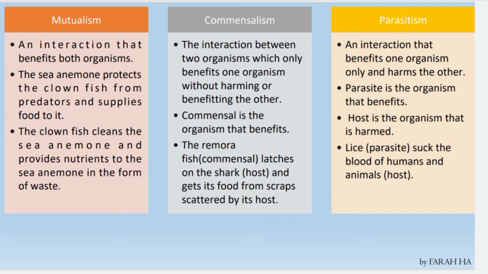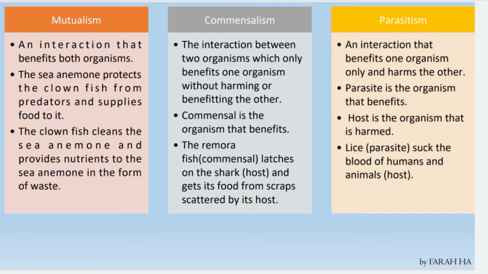Next is parasitism. Parasitism is an interaction that benefits one organism only and harms the other. A parasite is the organism that benefits. So the parasite gets benefit while the other organism gets harmed. For example, lice is a parasite that sucks the blood of humans and animals.